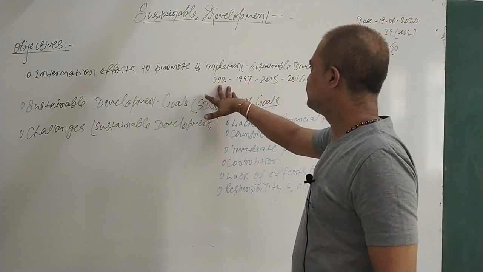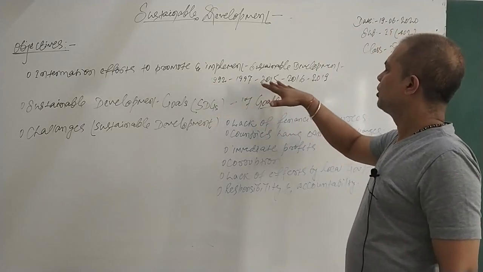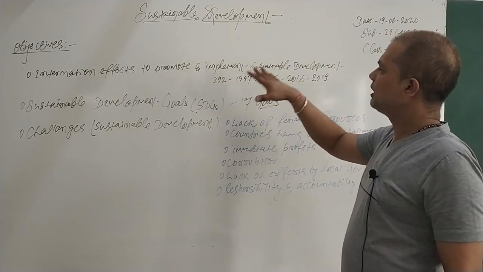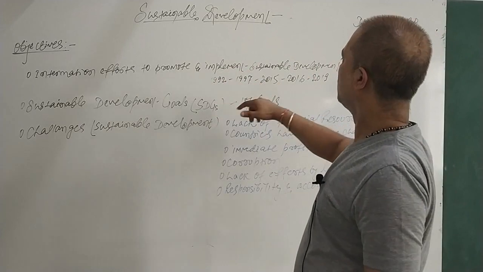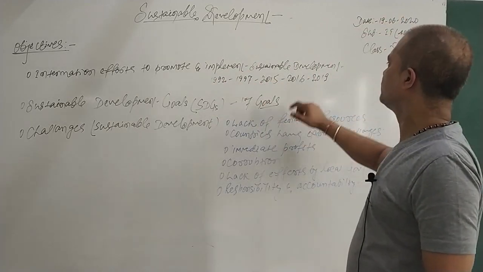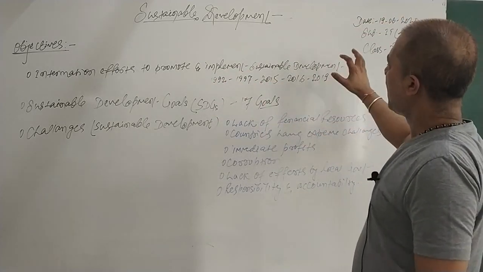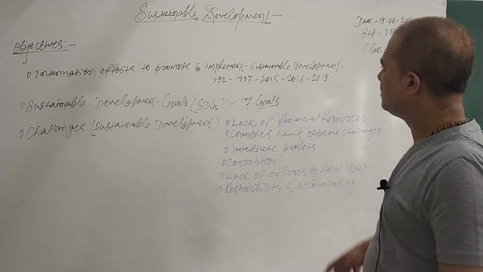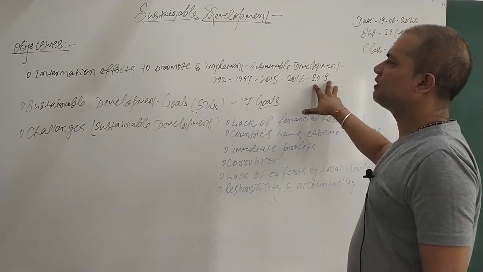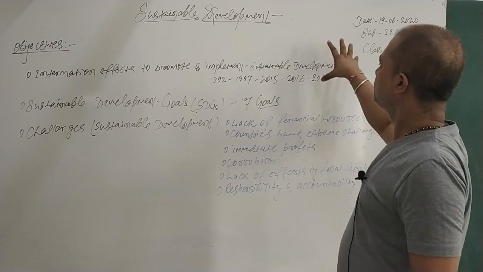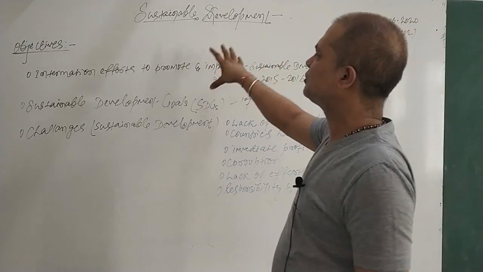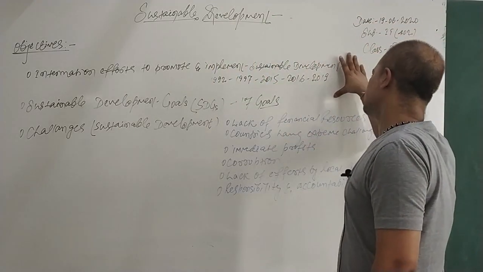In 1992 the UN organized a meeting, and again after 5 years, in 1997, there was a conference, 2015 there was a conference, 2016 there was a conference by the UN, and 2019, that is the current year, different countries gathered together to have a discussion on the implementation and efforts to promote sustainable development.